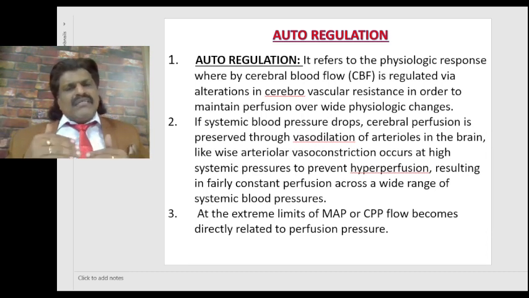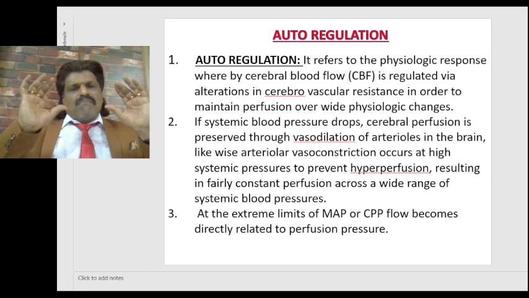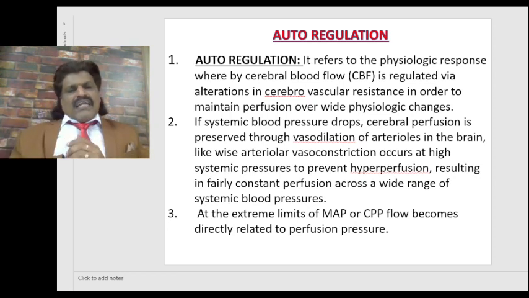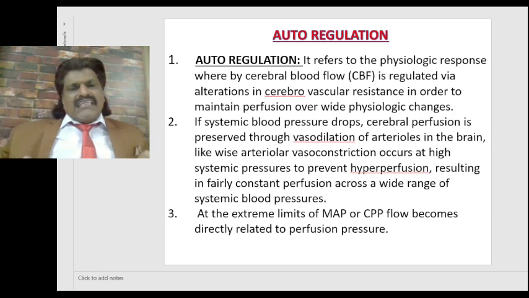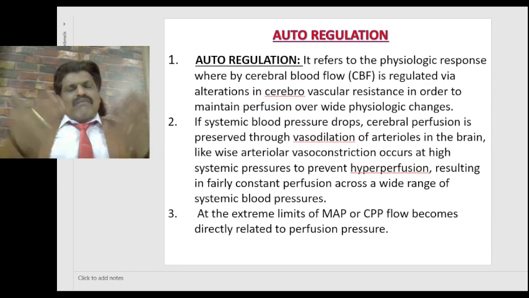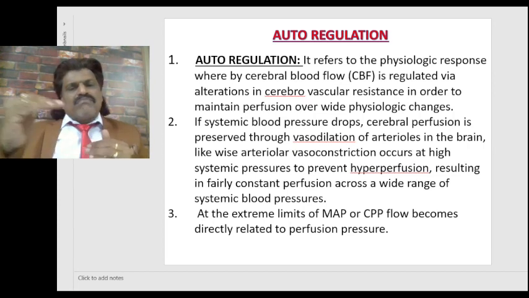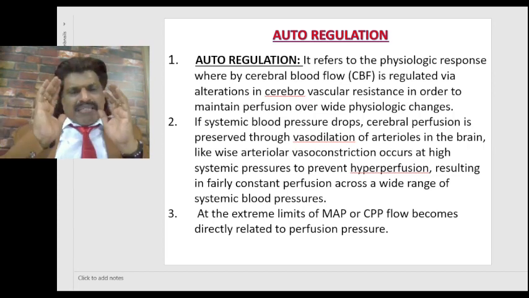So there could be fluctuations in the blood pressure. Despite the fluctuations in the blood pressure, the cerebral perfusion is maintained at a constant level. This is known as autoregulation. For example, if the systemic blood pressure is increased, there's a chance there could be an increased blood flow to the brain, which could be disastrous. So the brain immediately constricts the vessels so that the perfusion to the brain is decreased.